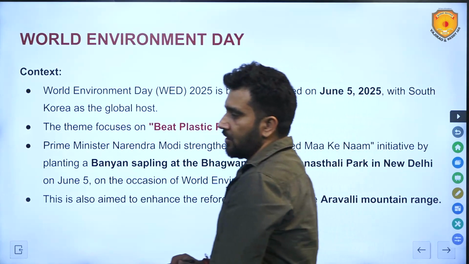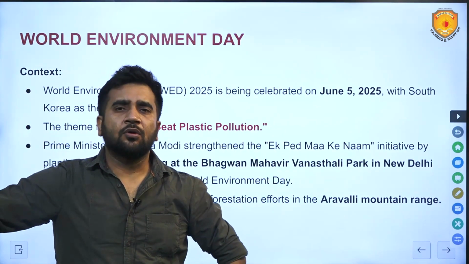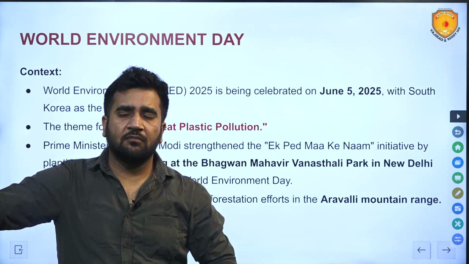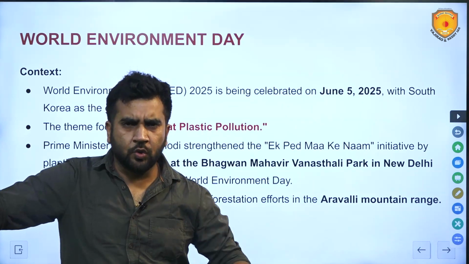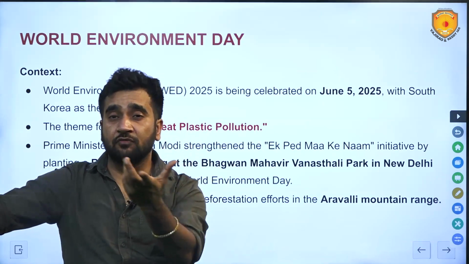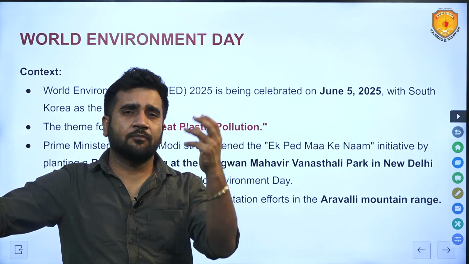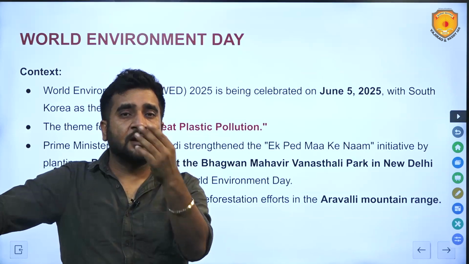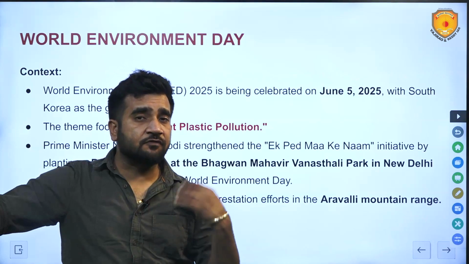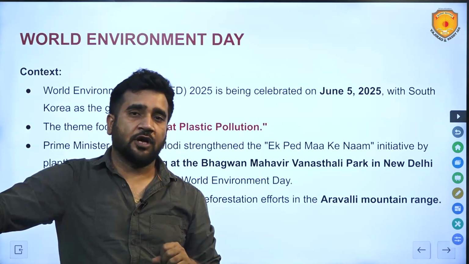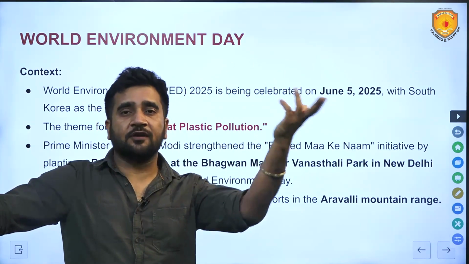Environment Day. Now what happened was, when we go to the history, in the 18th and 19th century Europe, the Industrial Revolution started. New inventions were being made, the steam engine was invented, and other inventions were also there: electricity, bulb, machines and all, hand looms. These new inventions transformed the way manufacturing and production was done. And these new methods of manufacturing or production was nothing but the Industrial Revolution.